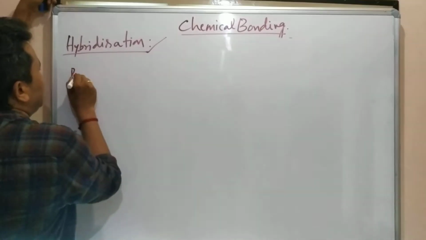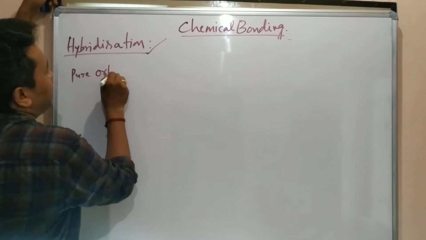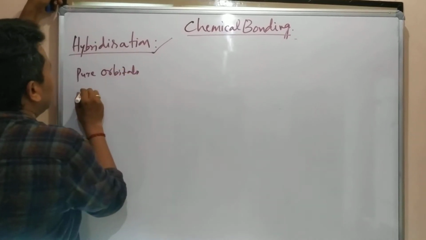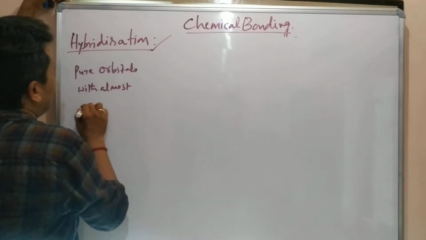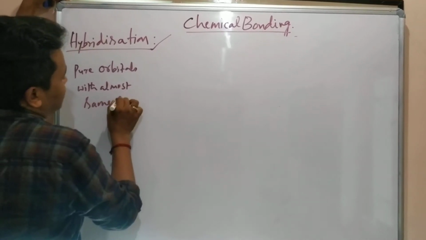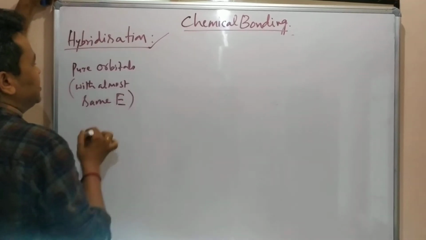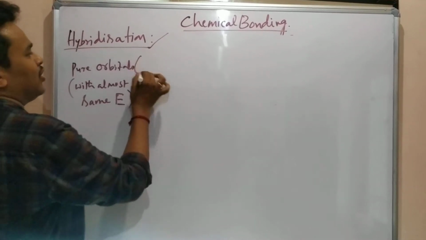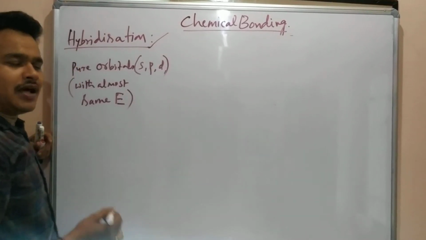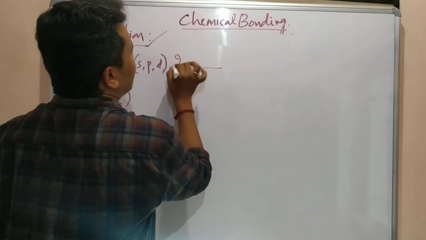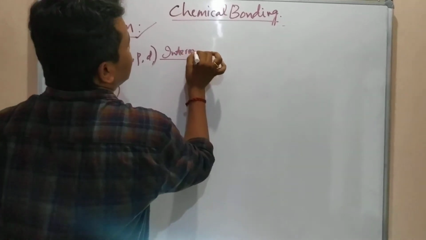Pure orbitals are there with almost the same energy. What are the pure orbitals? s, p, d, like that. These pure orbitals undergo intermixing.